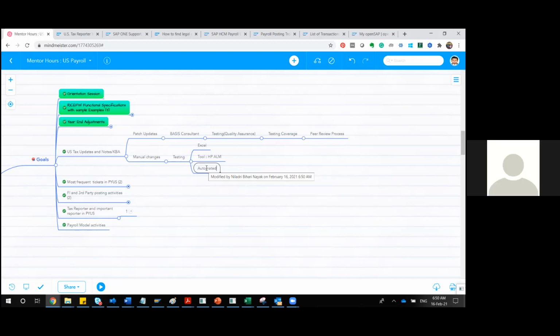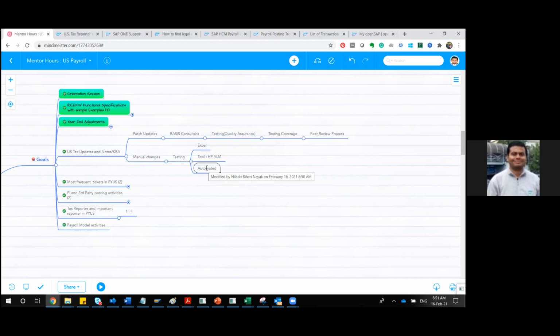So what happens in those cases? There are different tools. Even I didn't get a chance to work on automated scripts much here. To be honest, I have only worked with a few RPA tools, robotic process automation, but not for payroll. I worked in other HR domains, like LMS, the learning management system. In those cases, I have used them.